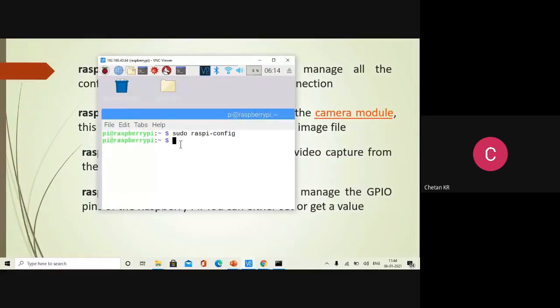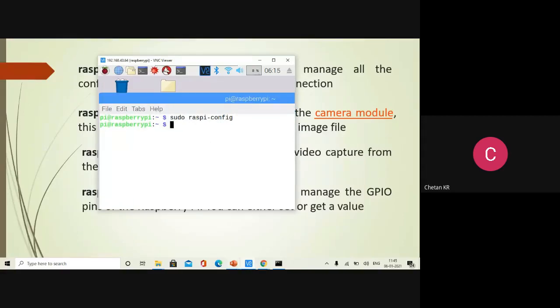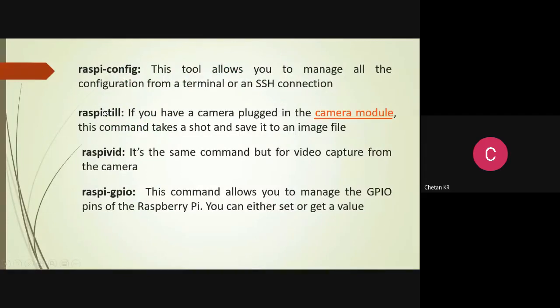Even if in some of the Raspberry Pi, the interface is not available, you can use commands. Okay? You can use the command raspi-config. Of course, many other useful commands are there, like if you want to capture a still image, you can use raspistill, particularly those who are working with camera modules and want to capture pictures now and then. You need not write any OpenCV program for that. Those who want to capture running video can use raspivid. But for demonstrating that, I should have a camera module, and I don't have one right now, so I couldn't demonstrate that.